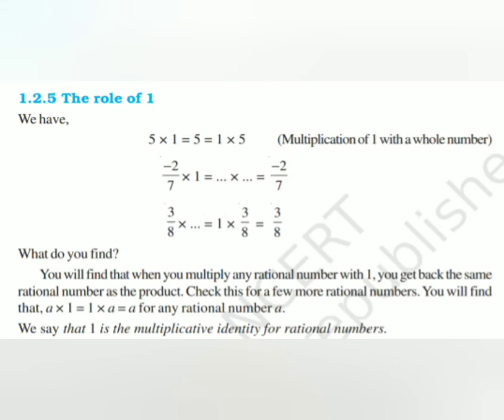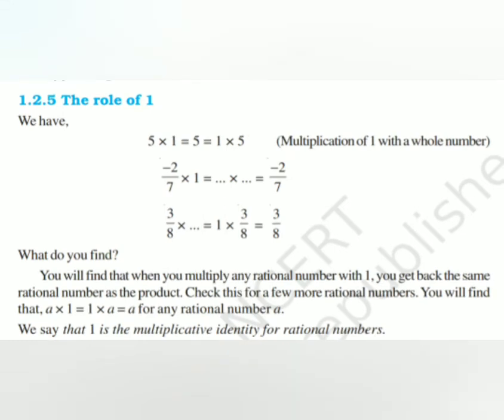So from this, it can be stated that for any rational number, say small a, a into 1 is equal to 1 into a is equal to a. So from this, it can be stated that 1 is the multiplicative identity for rational numbers. So 0 was the additive identity for rational numbers, whereas 1 will be the multiplicative identity for rational numbers.